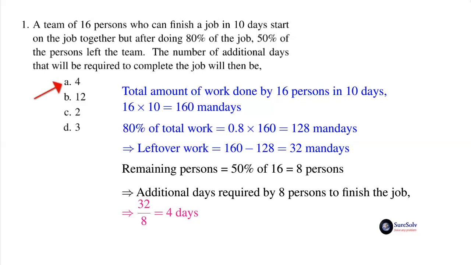You don't have to worry about how many days the full team of 16 persons had taken to do 80% of the job before 8 persons left. Your main focus is to be on the remaining work and the remaining number of persons only.